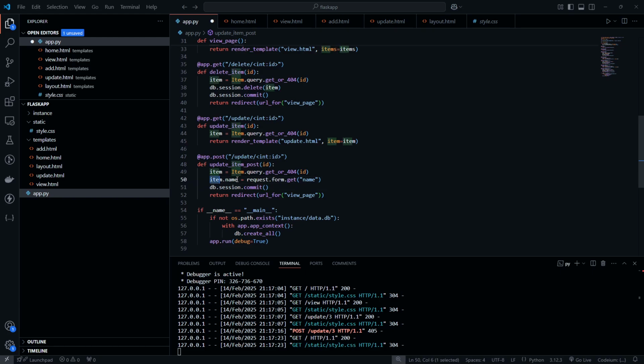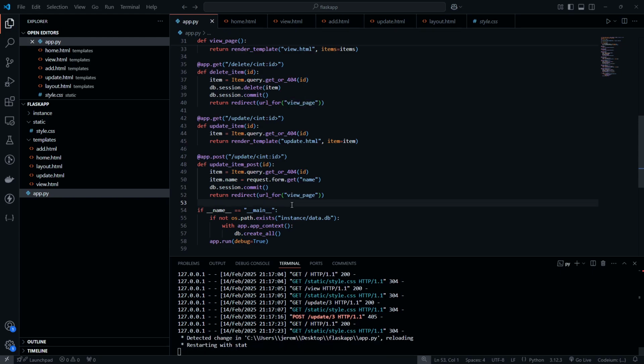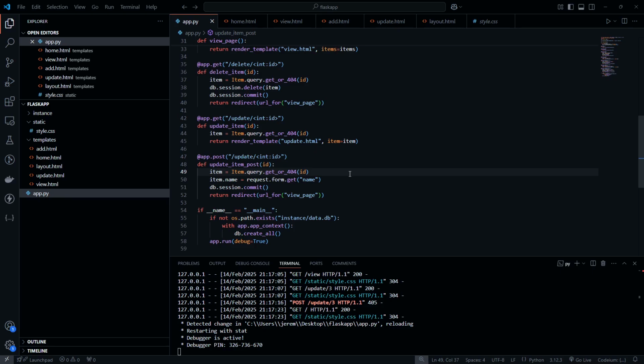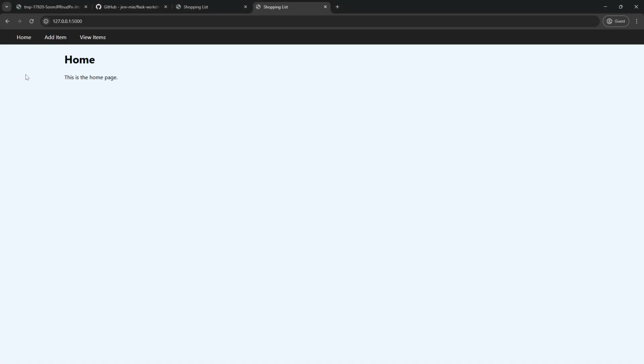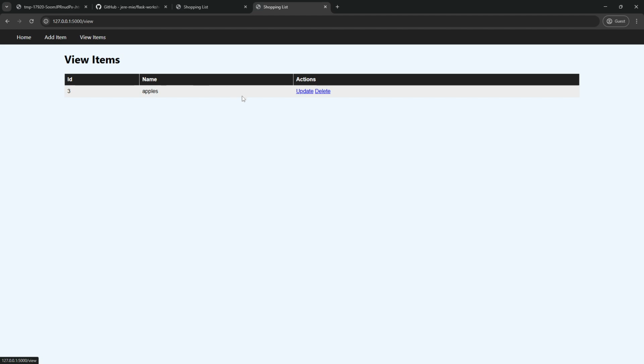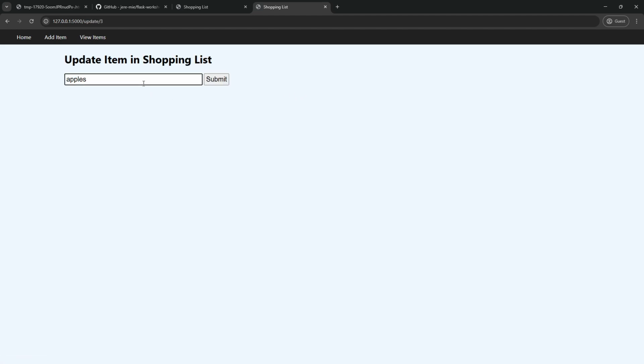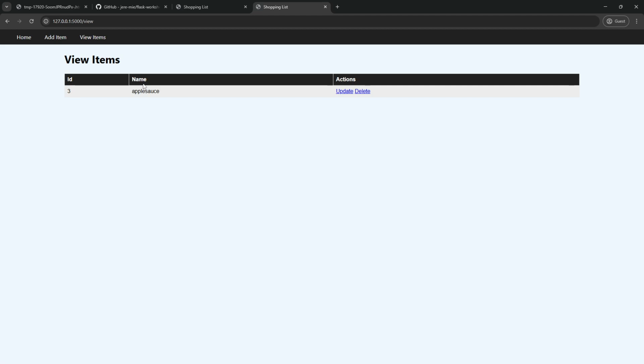So we've made the update here to the name. Then we're going to save the changes. And then we're going to redirect to the view page. All right, so let's refresh. Go back to view. Go back to update, change this to applesauce, submit, and there you go.